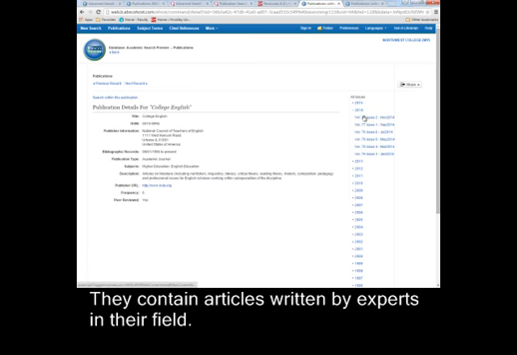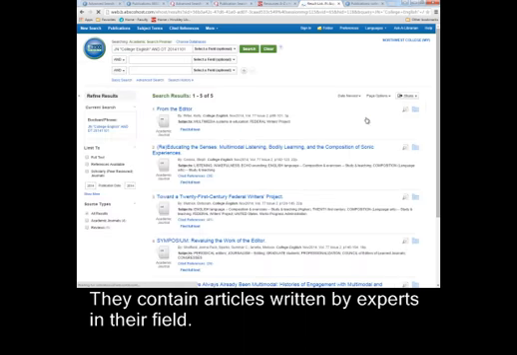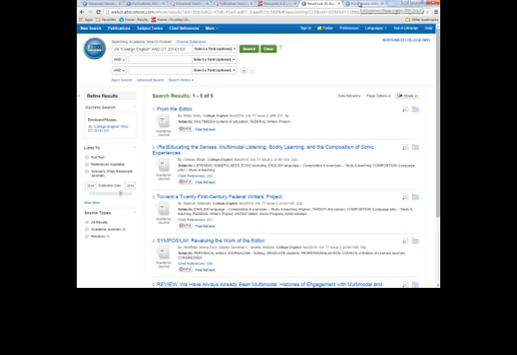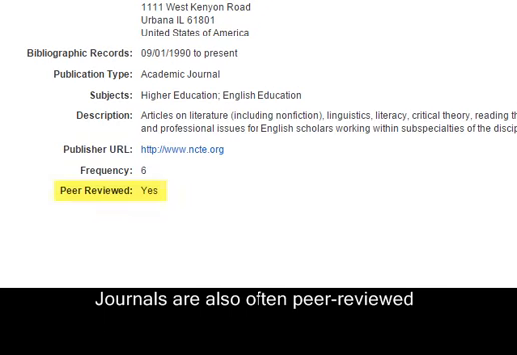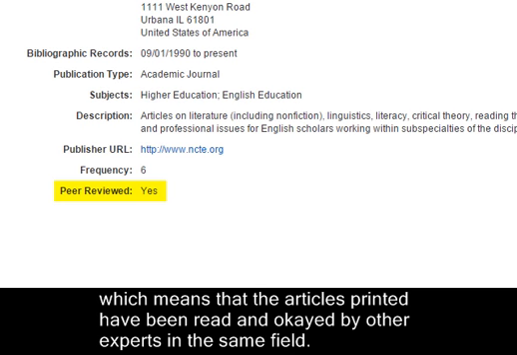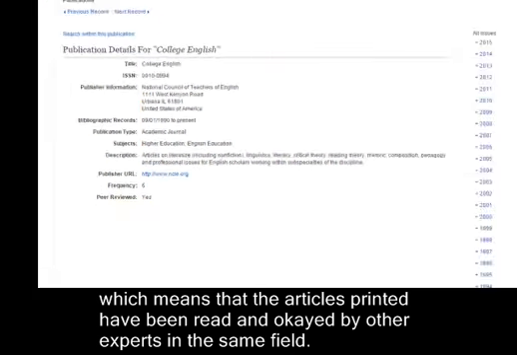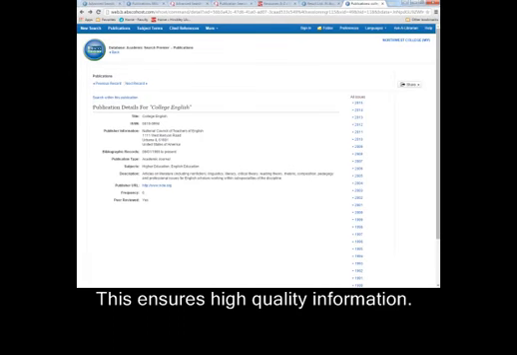They contain articles written by experts in their field. Journals are also often peer-reviewed, which means that the articles printed have been read and okayed by other experts in the same field. This ensures high-quality information.